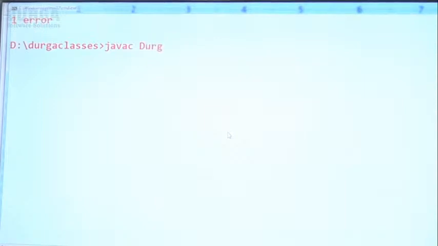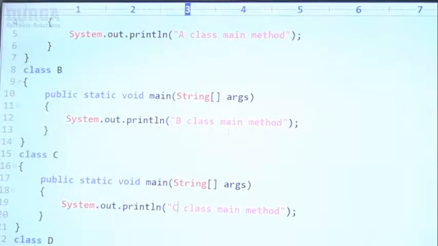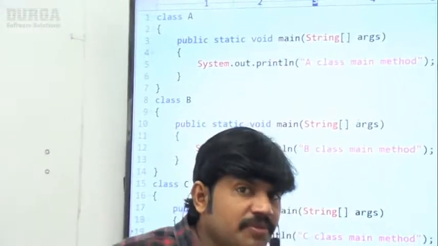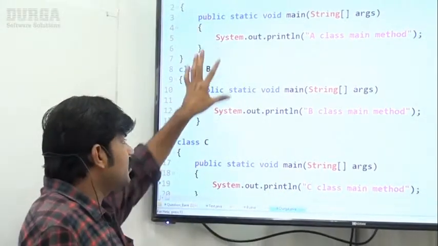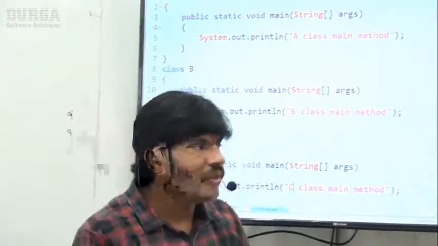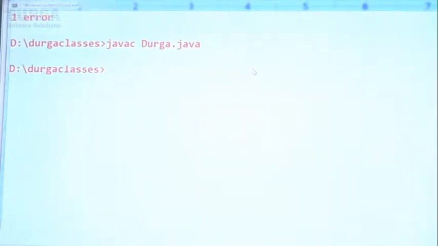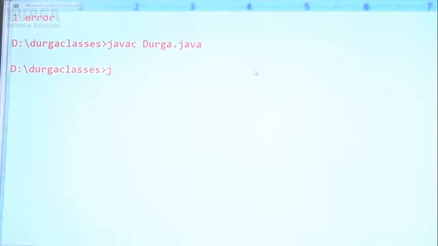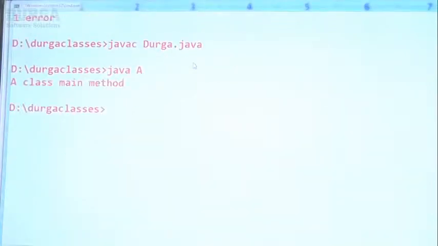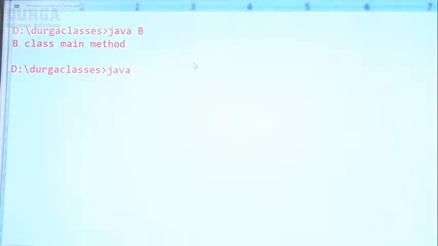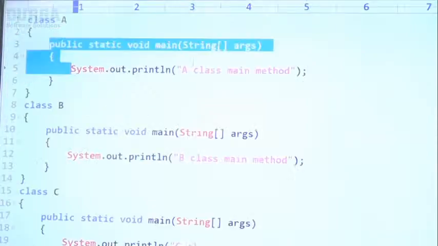javac durga.java. If I compile this code, how many .class files will be generated? For every class, a separate .class file will be generated: A.class, B.class, C.class, D.class. Okay, sir, now let me compile this code. javac durga.java. How many? 4 .class files. Now observe: if I execute java A, the A class main method runs. If I execute java B, the B class main method. If I execute java C, the C class main method. If I execute java D, can you please observe?